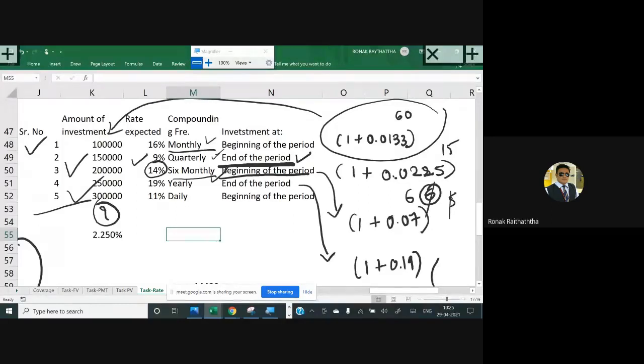Say you are investing at the end of the 4th year and it's a yearly in nature. So obviously you do not get the interest for the 4th year, right? So you'll be getting interest only for the 5th year, no? And at the end of the 5th year, you want your money back. At the end of the 5th year, we want your money.